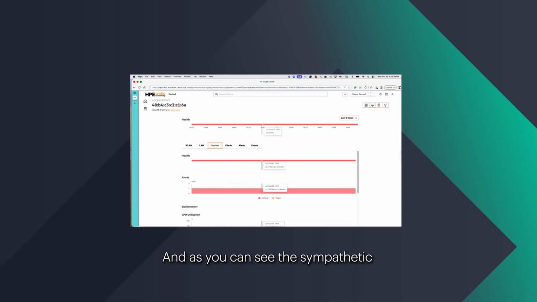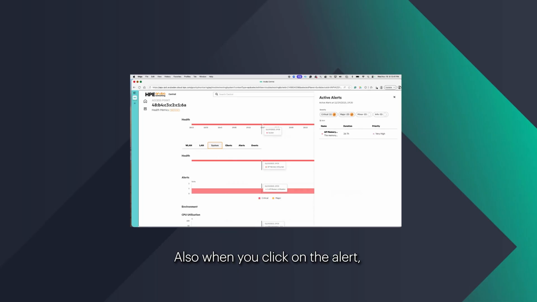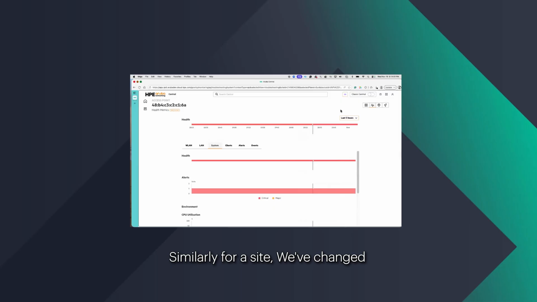As you can see, the sympathetic highlighter shows that there is an alert for it also. When you click on it, the alert shows up in the side panel. It lists all the major and critical alerts that this access point has at that time, and you can navigate to that alert to see what's going on, what the root cause is, and the next action.